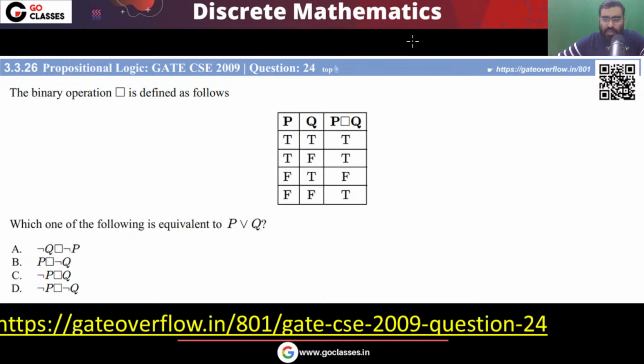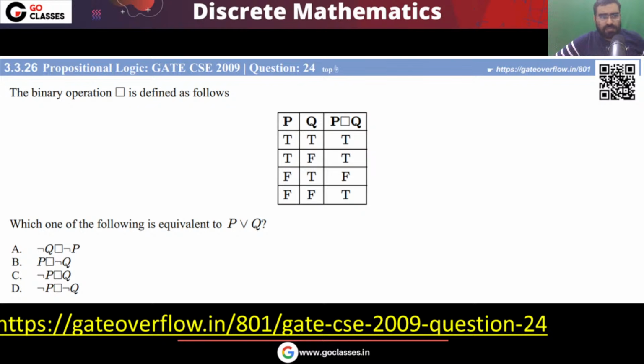I am solving every question completely. For every question I am doing the complete analysis and telling you everything: what the best method is, what the most efficient method is, how you can save time, where you should take care, and the analysis of every option A, B, C, D. You try all these questions along with me. I am solving, you also solve, and you listen to what I am telling you, where to take care, where you should be aware.